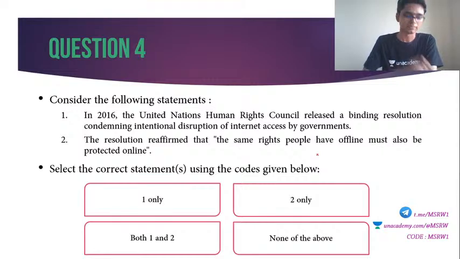Fourth question. Consider the following statements. 1. In 2016, the United Nations Human Rights Council released a binding resolution condemning intentional disruption of internet access by governments. 2. The resolution reaffirmed that the same rights people have offline must also be protected online. Select the correct statements using the codes given below.